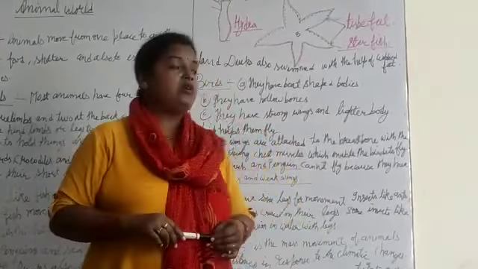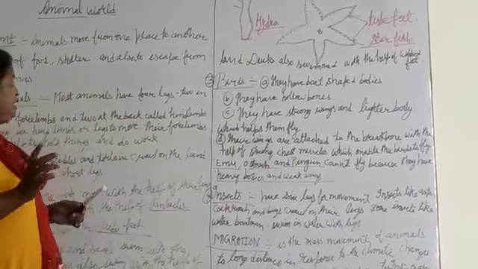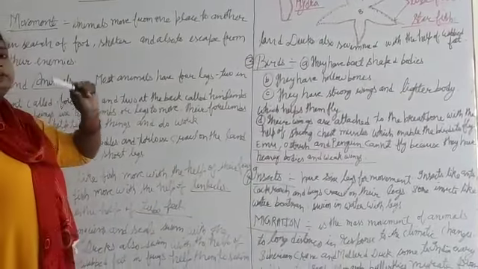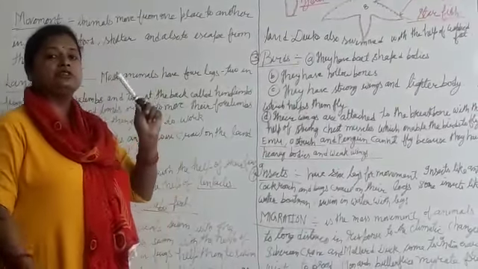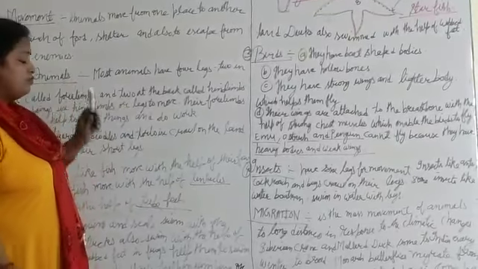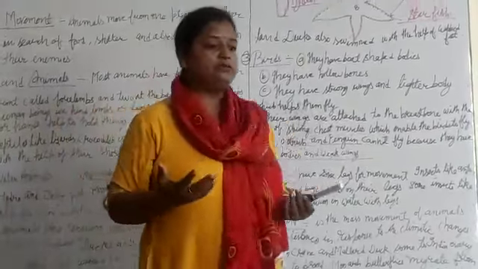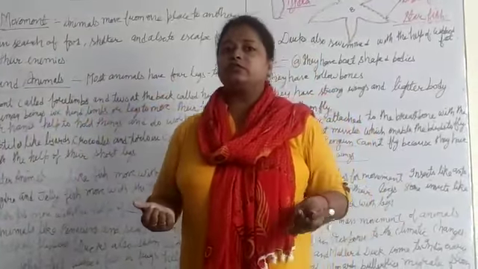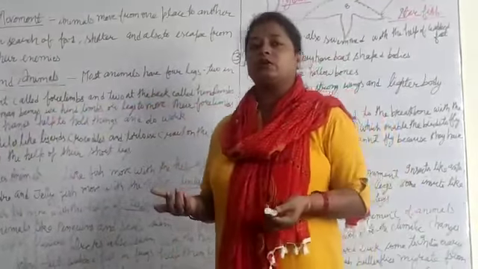So this is all my today's class. Now again I am repeating all the topics. Movement. The animals can move from one place to another in search of food, shelter and escape from enemies. That is, forelimbs and hind limbs: the forelimbs are for holding things and doing some work, and the hind limbs are used for walking purposes.